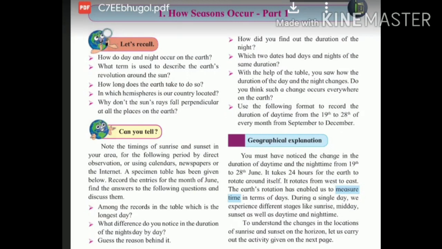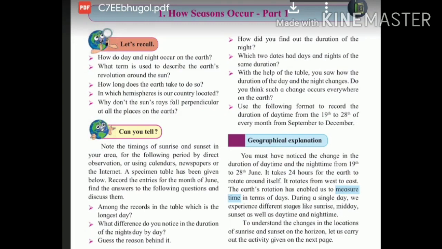Note the timing of the sunrise and sunset in your area for the following period by direct observation. You have to observe when the sun is rising and when the sunset is happening, using a calendar, newspaper or the internet. A specimen table has been given below. Record the entries for the month of June.